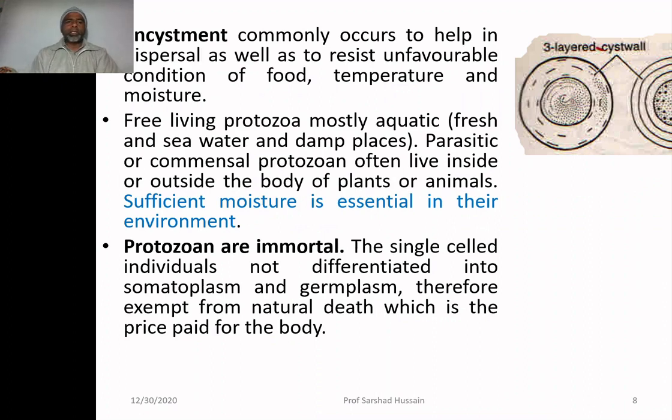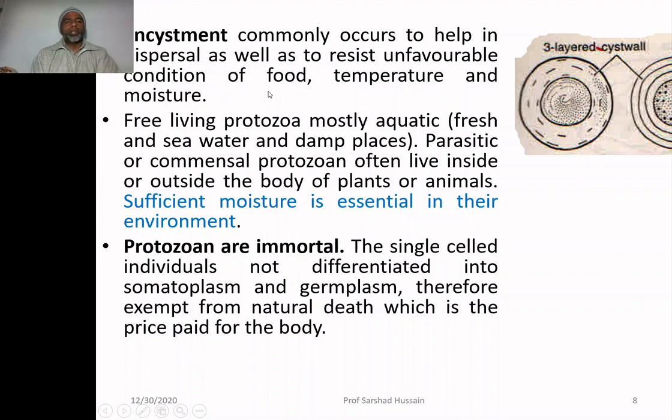There is encystment. Encystment is basically a mechanism for protection. It commonly occurs to help in dispersal as well as to resist unfavorable conditions of food, temperature, and moisture.